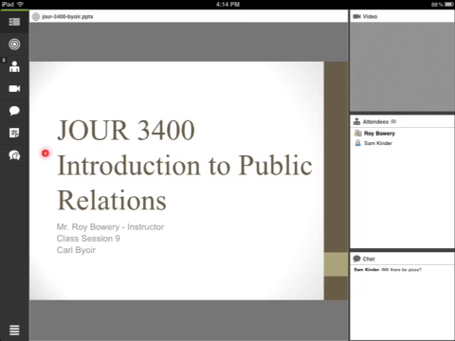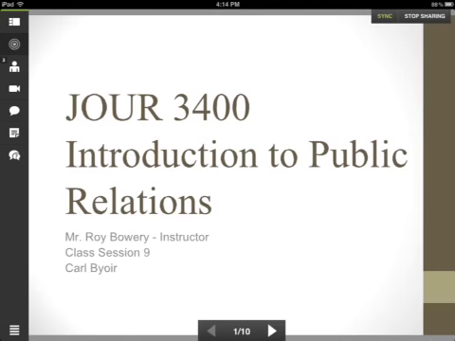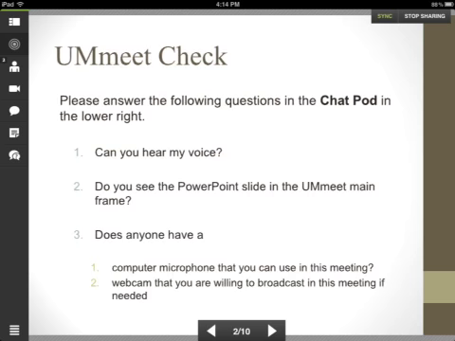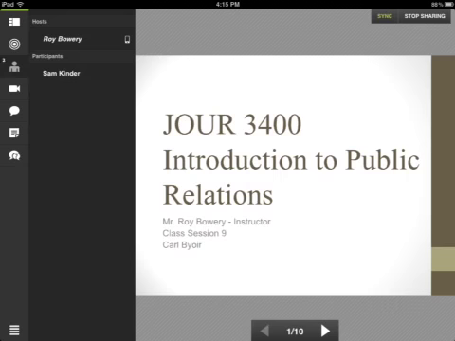If you'll notice over on the left, there are some icons here that allow you to manage the meeting, and let's look at those one by one. The second icon down is the PowerPoint sharing button. This allows you to just start a PowerPoint slideshow. The navigational arrows are down here at the bottom that you can go back and forth. And here's slide 2. So you can just keep talking and go through the slideshow. That's what you need to do.